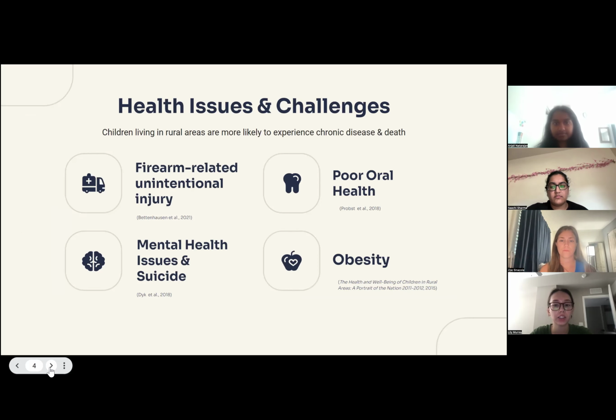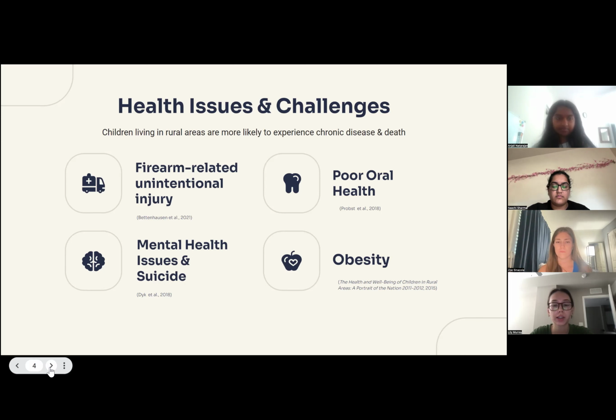The NCSH has found that children living in rural areas are more likely to be poorer than children living in urban areas. Of children living in small rural areas, 26.2% lived in households with incomes below the federal poverty level, as did 26.6% of children in large rural areas. As a result, children living in rural areas face far more health challenges and are more likely to experience chronic disease and death compared to children living in urban areas.